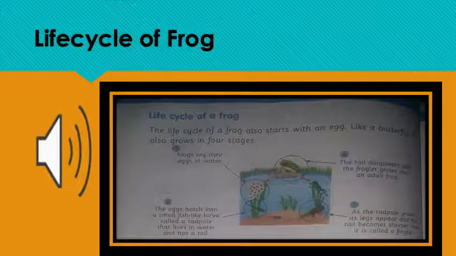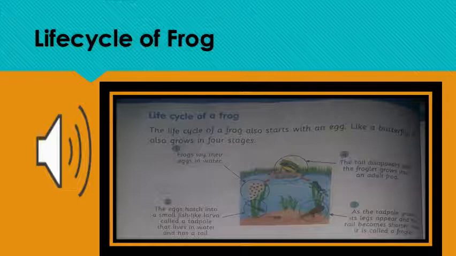Second, the eggs hatch into a small fish-like larva called a tadpole that lives in water and has a tail. Third, as the tadpole grows, its legs appear and the tail becomes shorter. Now it is called a froglet. Fourth, the tail disappears and the froglet grows into an adult frog.